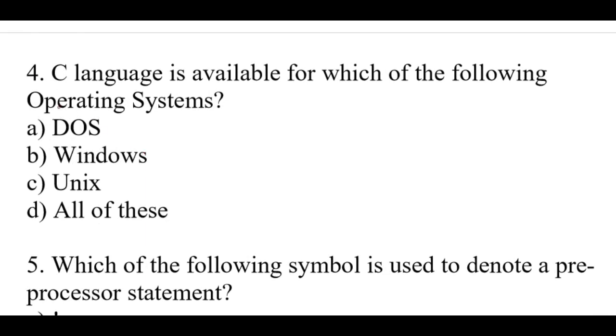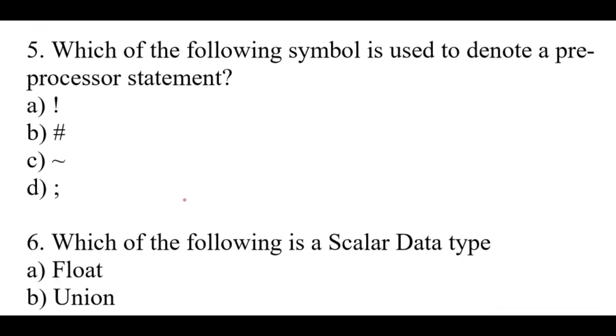Question number 4. C language is available for which of the following operating system? Right option is D. All of these. It is available for DOS, Windows, Unix. Question number 5. Which of the following symbol is used to denote a preprocessor statement? The right answer is option B. Hash.